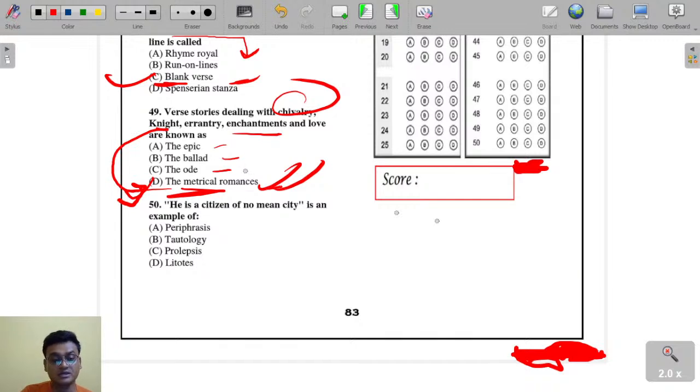Sir Arthur, King Arthur, he is a citizen of no mean city. He is an example of periphrasis, tautology, prolepsis, litotes.